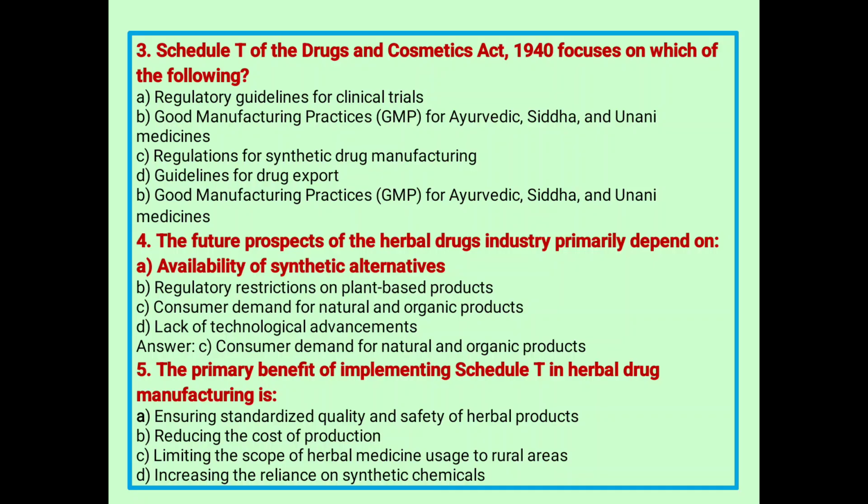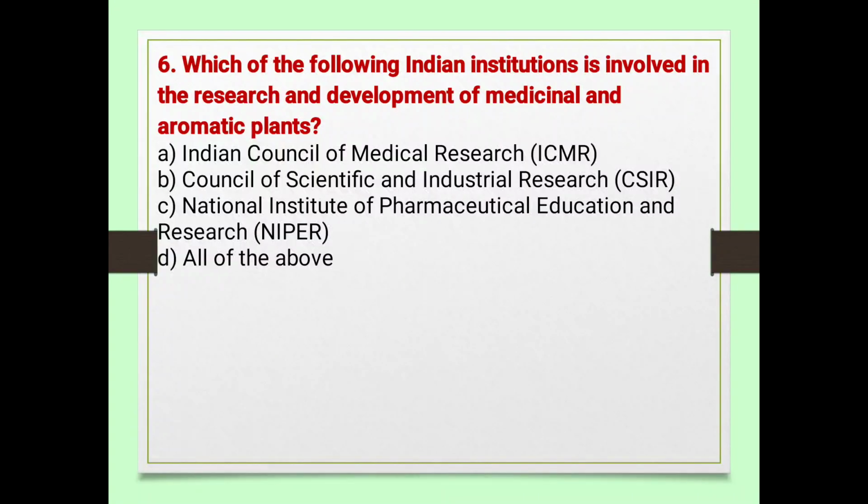Next, the primary benefit of implementing Schedule T in herbal drug manufacturing is: A. Ensuring standardization of quality and safety of herbal products. B. Reduction in the cost of production. C. Limiting the scope of herbal medicine use to rural areas. D. Increasing reliance on synthetic chemicals. A is the correct answer.